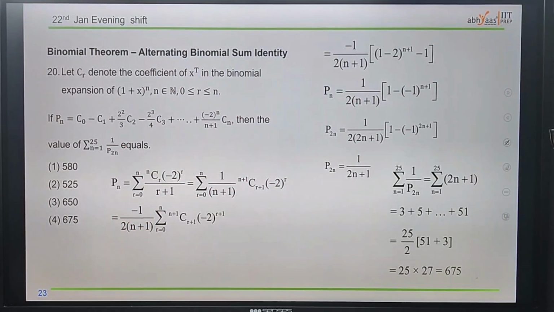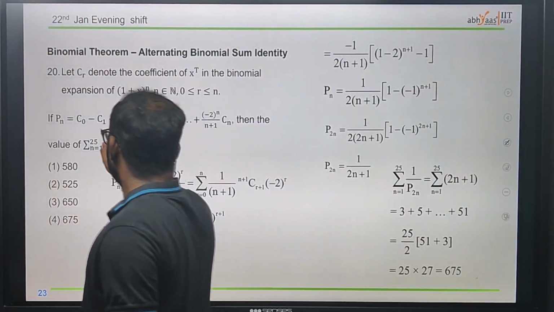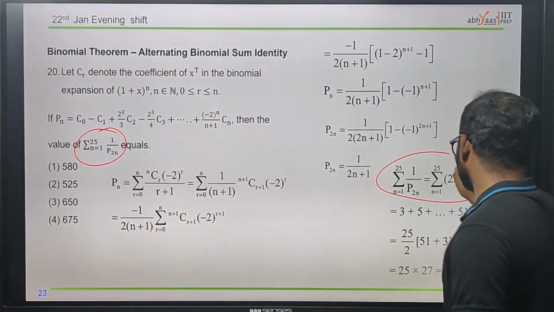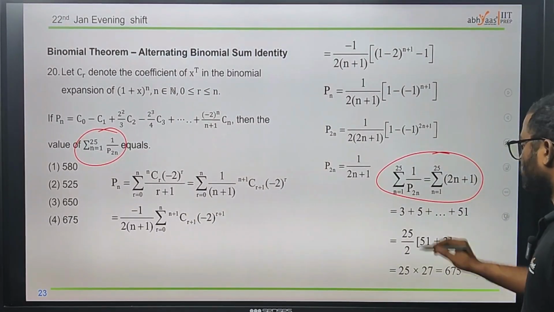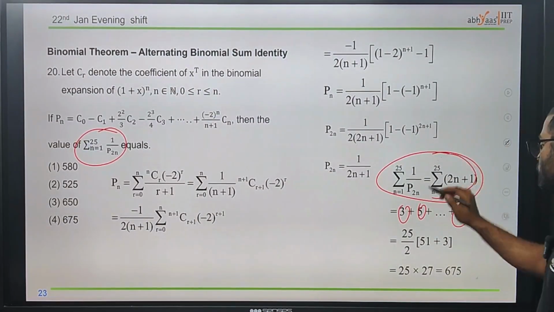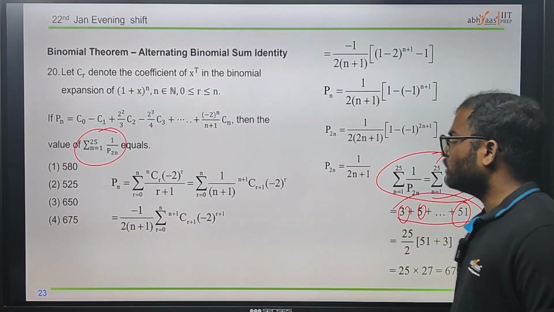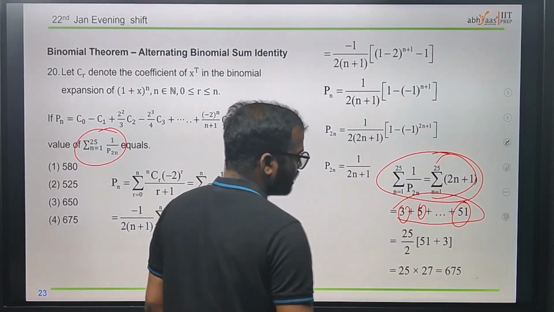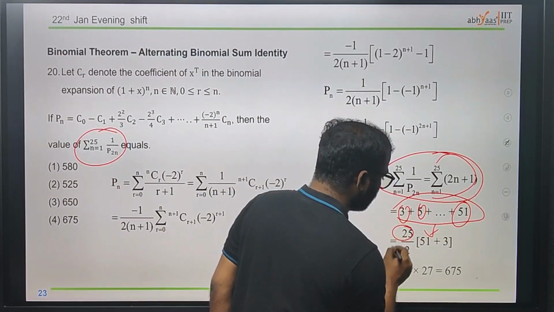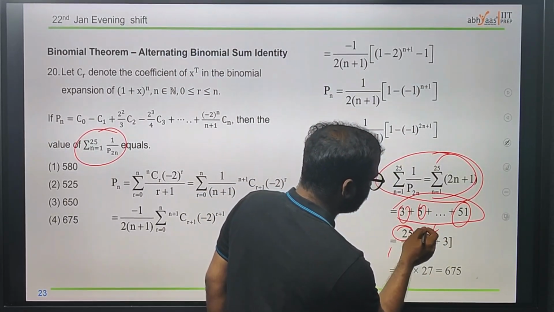Now finally we need to do the summation of P2n, which is 2n plus 1, which is nothing but odd integers like 3, 5 up to 51. We can just do the summation of it. Now using n by 2, using the nth term, n by 2, which is 50.